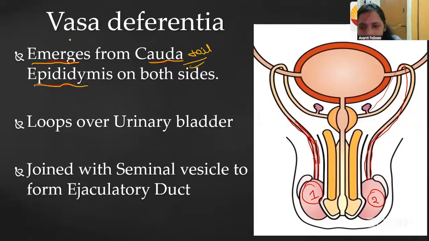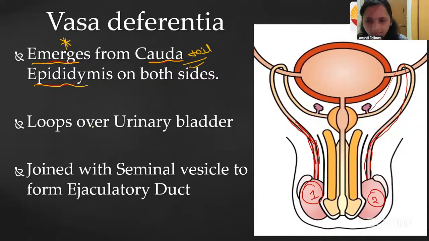This is important. In so many statement-wise questions or in the unit test, they will ask an MCQ: the vas deferens emerges from which part of the epididymis? Caput, corpus, cauda. Tell me. These three parts, from which part is it going to arise? It arises from the cauda, the tail part, the final part of the epididymis.